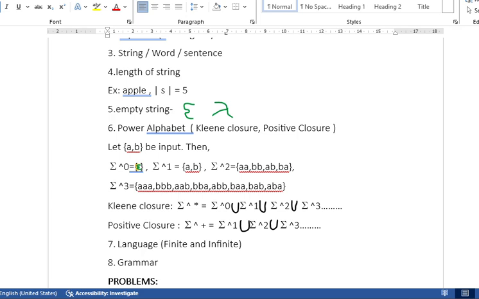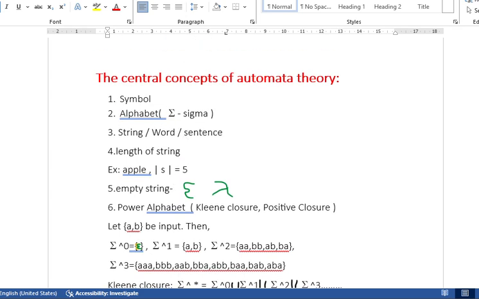Next one is grammar. Grammar is nothing but what generates the valid strings using some rules. About this grammar, when you go further, you can understand it more clearly. As of now, these are the most important concepts in automata theory. Now let's recollect all the concepts once again.